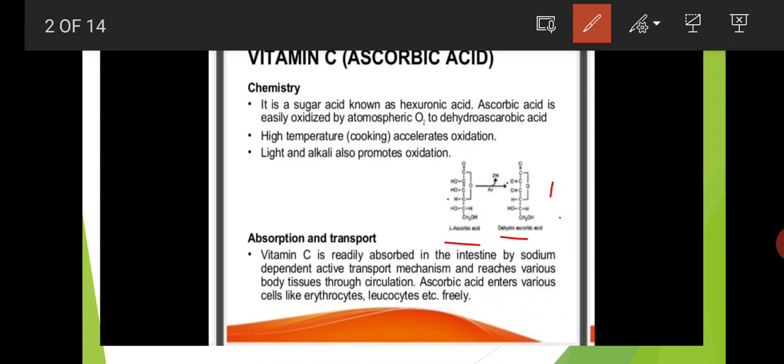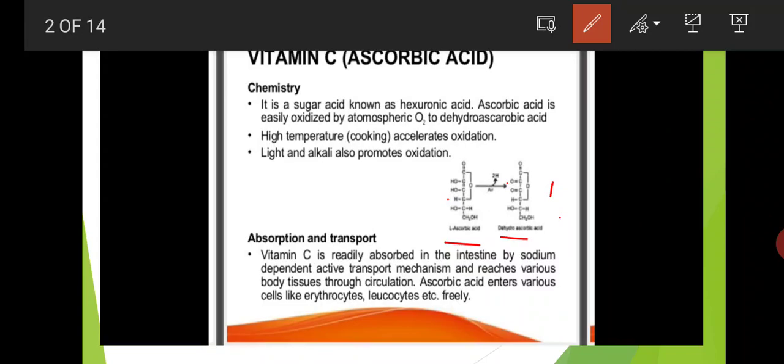Absorption and transport of vitamin C. Vitamin C is readily absorbed in the intestine by a sodium dependent active transport mechanism and reaches various body tissues through circulation. The remaining water soluble vitamins are also the same; they are absorbed in the small intestine.